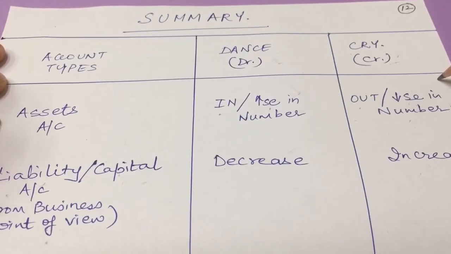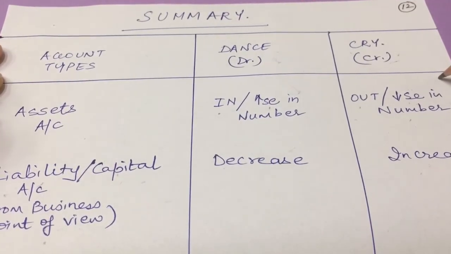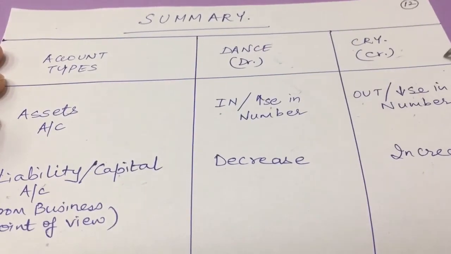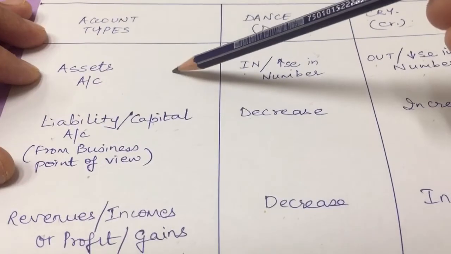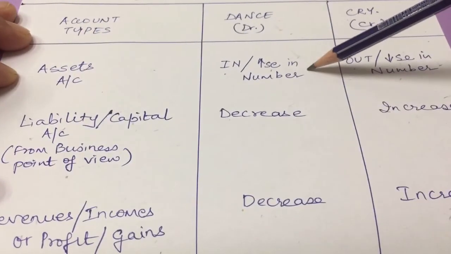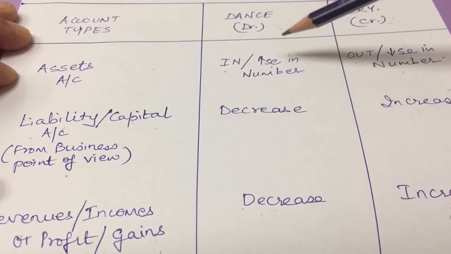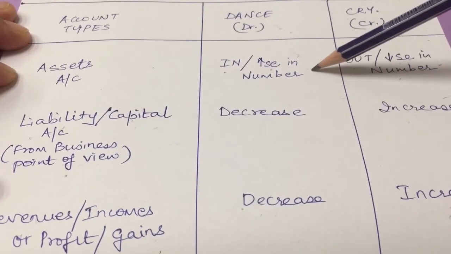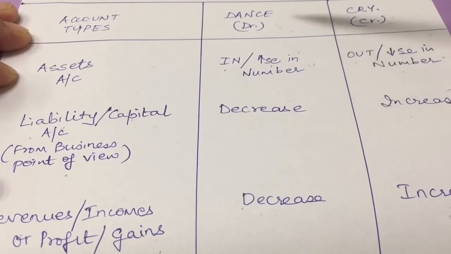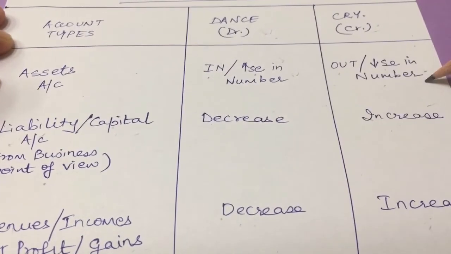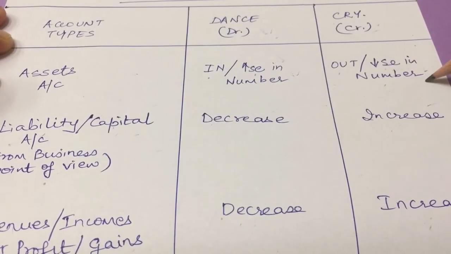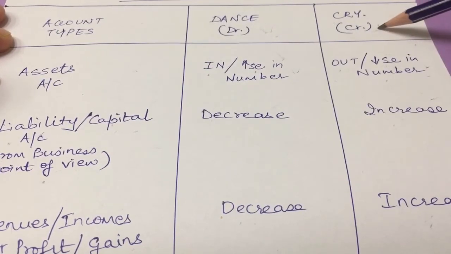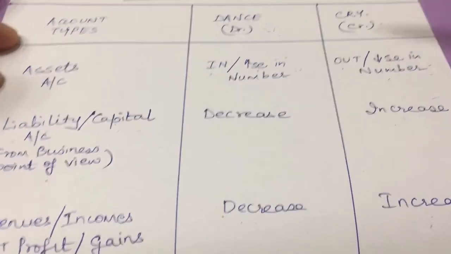Now if I talk about the summary of all this dancing and crying trick, I come to types of accounts and I say dance and cry. Now for the assets account, whenever there is an increase in number or my assets are coming in, they are purchased, they are dancing, they are on the debit side. Whenever my assets are decreasing in number or they are sold, we have credit. Assets will be on the credit side.